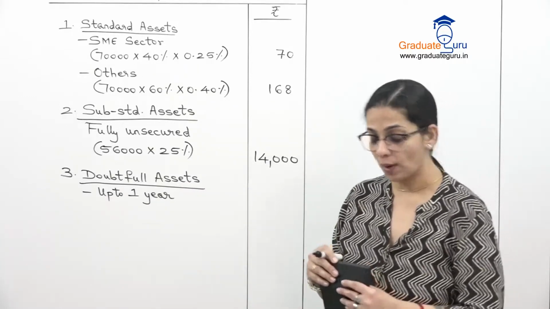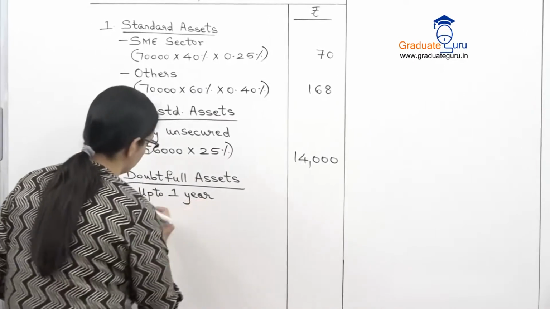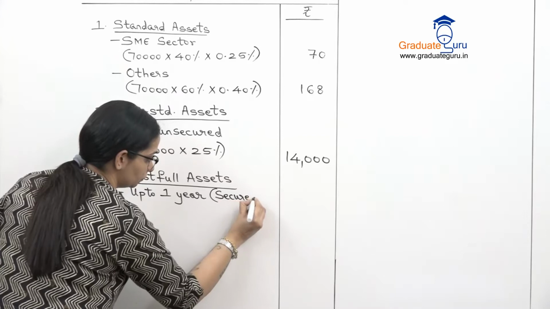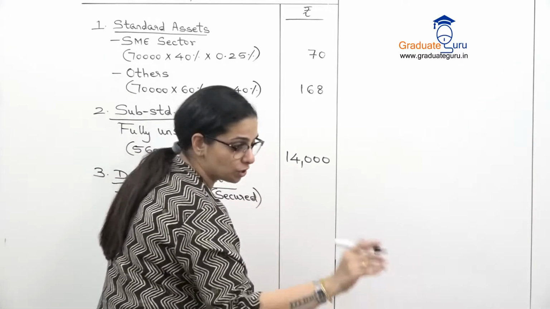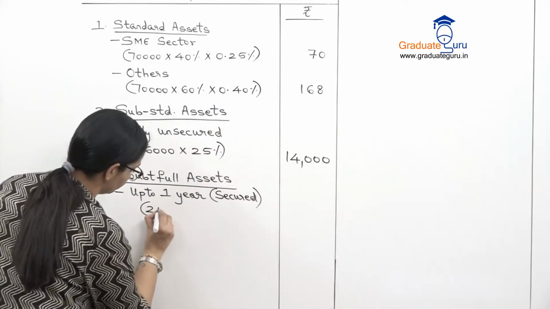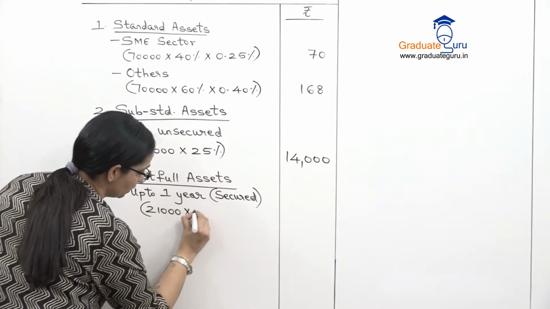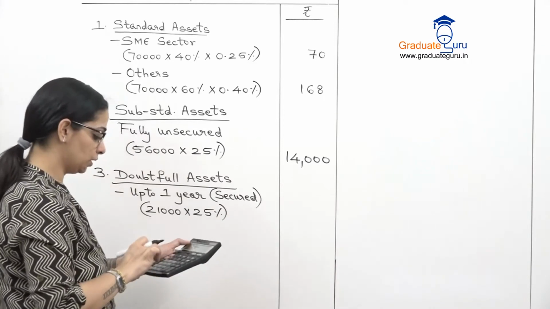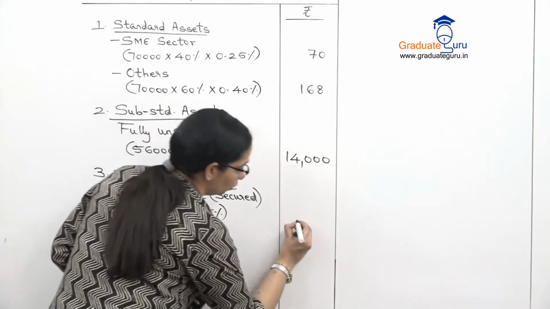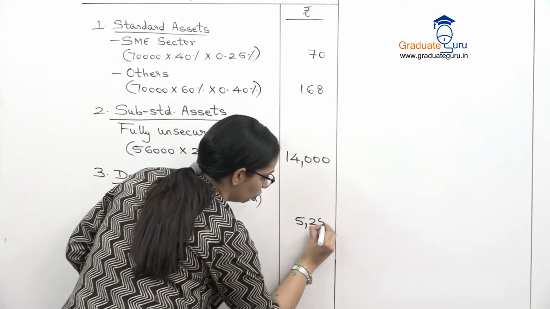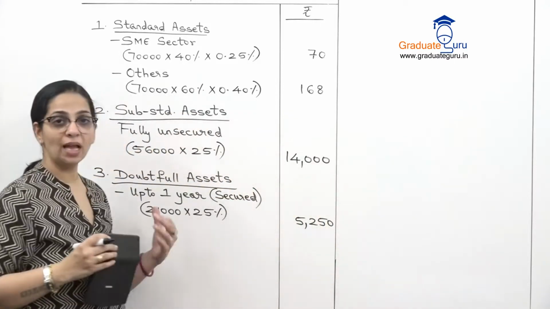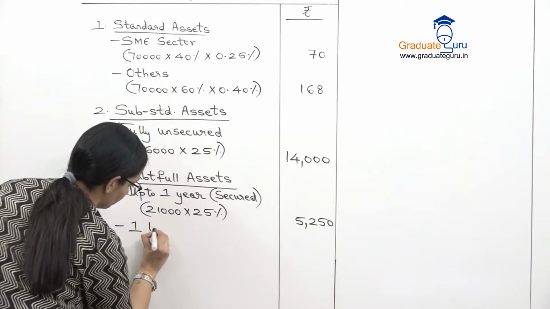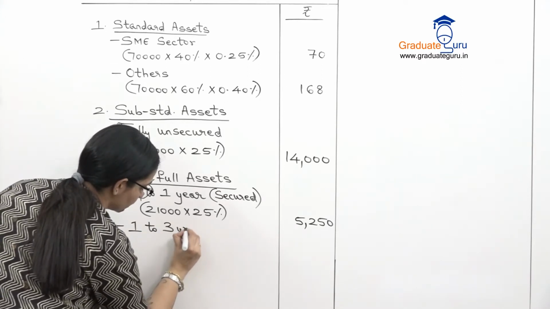So 21,000 is the amount given to us because it is secured. Up to 1 year, I'm writing secured, and the amount is 21,000, and the rate is 25%. So 21,000 into 25%, we get 5,250 as our provision.